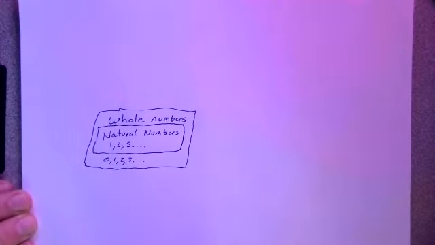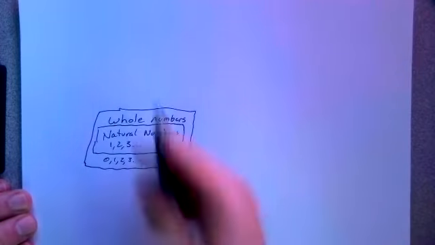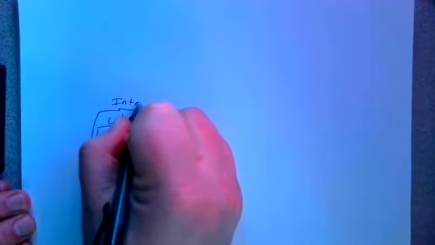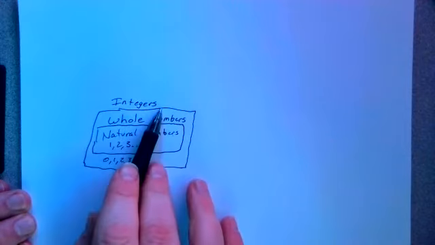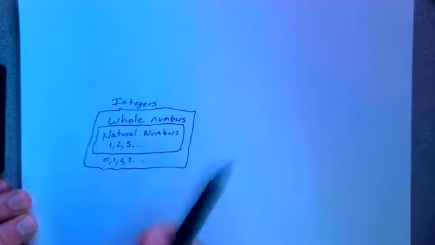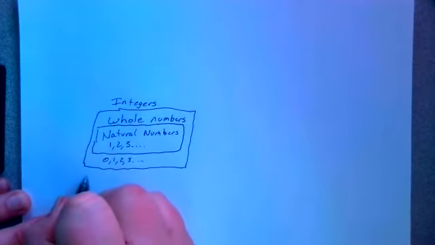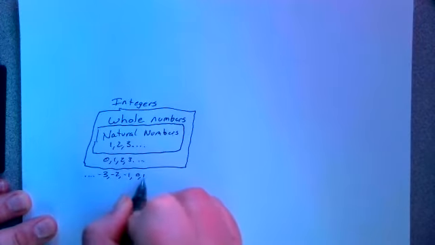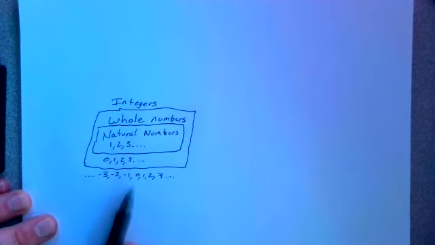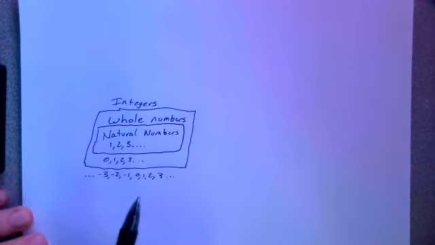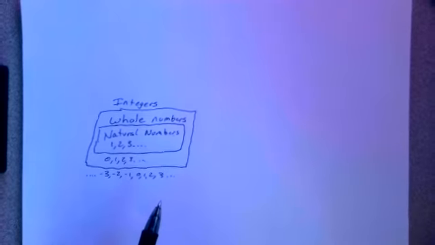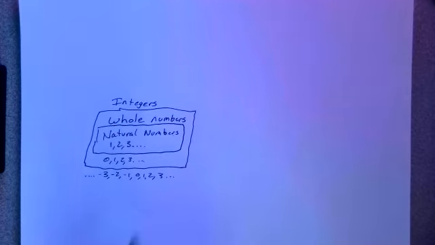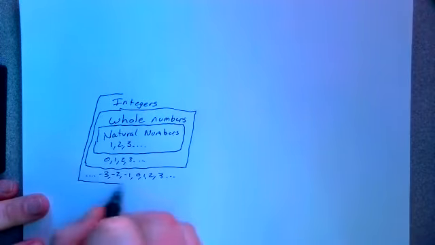All right, so then our next set of numbers are what are called integers. And the integers are all the whole numbers, including the negatives. So it starts at negative infinity. You get -3, -2, -1, 0, 1, 2, 3, all the way out to infinity. And those are the integers. And I think of the integers as the tick marks on a number line. So if there's a tick mark anywhere on the number line, that is an integer, right?